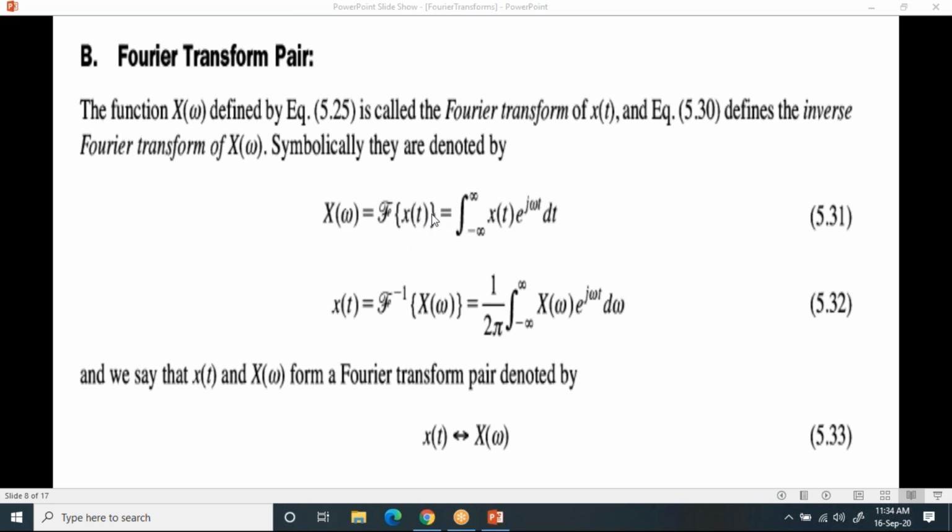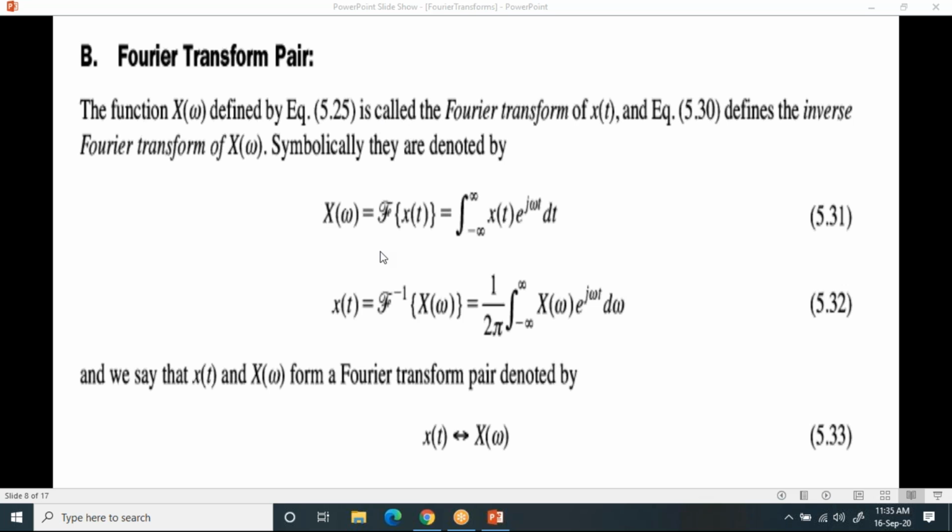You're taking small x of t, but you're going to get capital X of omega, which means that the moment when you apply Fourier transform to a time domain signal, you are going to get a signal in frequency domain, which is a function in frequency domain. Please try to understand. Always, the moment when you apply the Fourier transform to a time domain signal, you will get the signal in frequency domain.